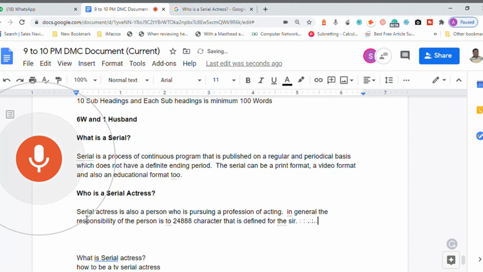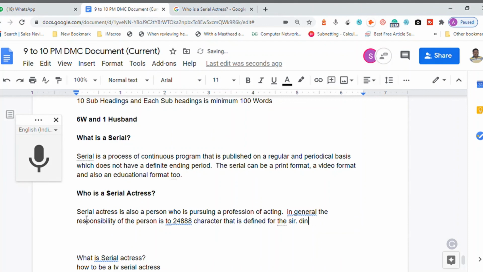Such a mistake will come, so we need to fix it. In general, the responsibility of the person is to portray the character that is defined for her. Okay, for him or her. Actors we have said, so for her.